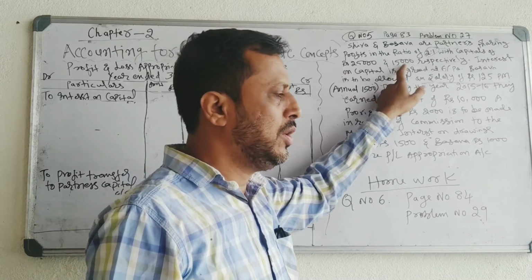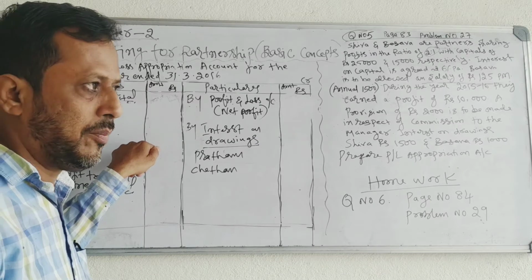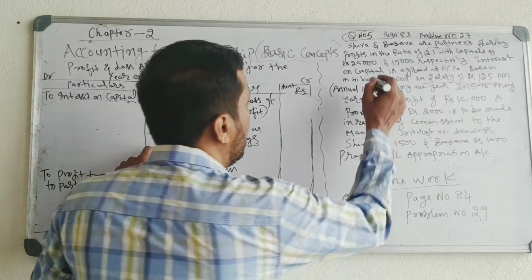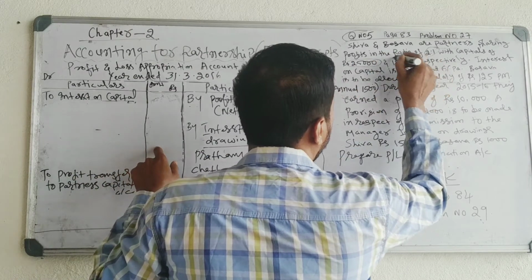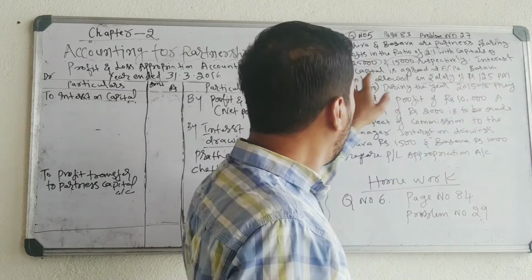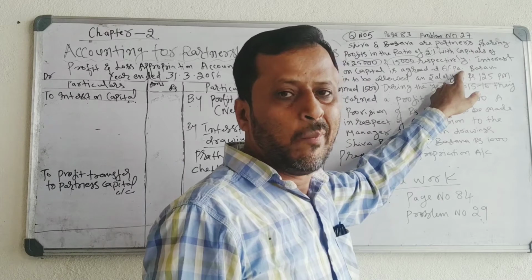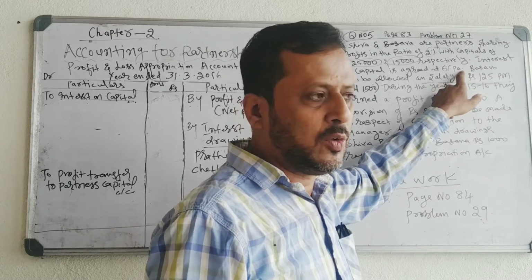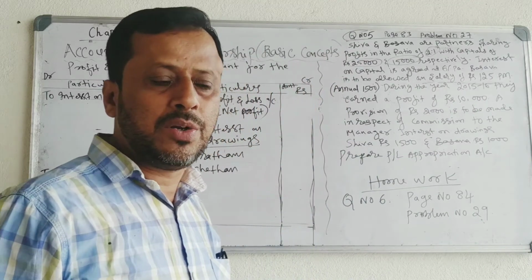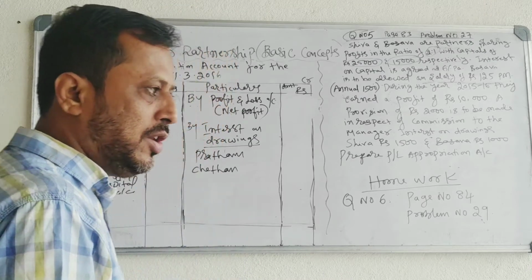You already know capital is not recorded in profit and loss appropriation account. Capital is given just for calculation of interest on capital. 25,000 and 15,000 is the capital respectively. Interest on capital is agreed at 6% per annum. That means interest on capital is paid by the partnership firm to partners, so it is an expense to the firm. Record on the debit side.